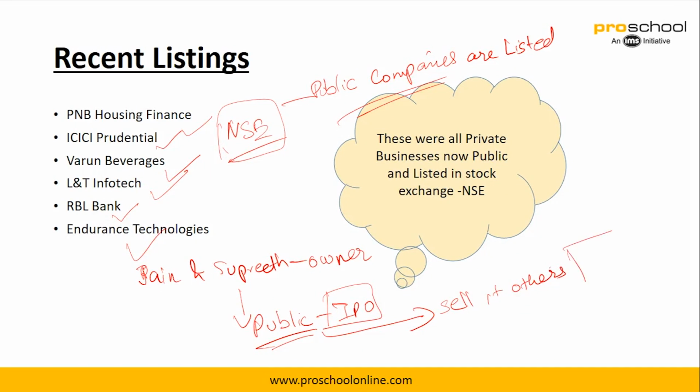So the trading will keep on happening, and the stock price might go up or down depending upon the demand and supply, right? Or how much the seller wants to sell it for, or how much the buyer wants to buy it for.